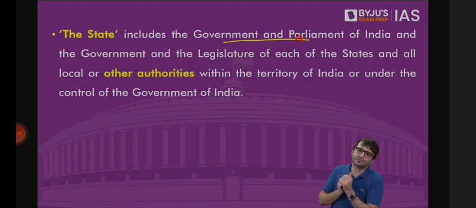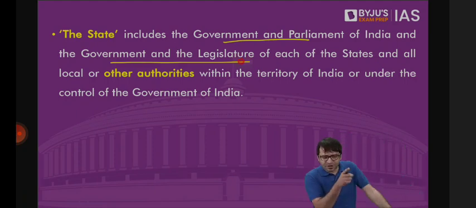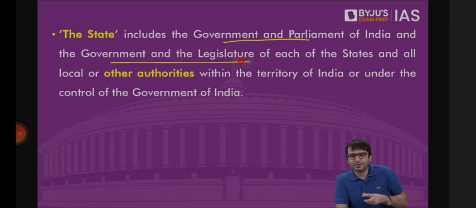State also includes the government and legislature of all the states in India, whether it is the chief minister of Karnataka or the legislative assembly of Karnataka, whether it is the chief minister, the government, the bureaucrats of UP led by Yogi, or the legislature of Uttar Pradesh which is violating your fundamental rights, drag them to the court. All the local authorities, even if it's a Panchayati Raj institution, even if it's a municipality, are also under this definition of state. If they violate your fundamental rights, drag them to the court.